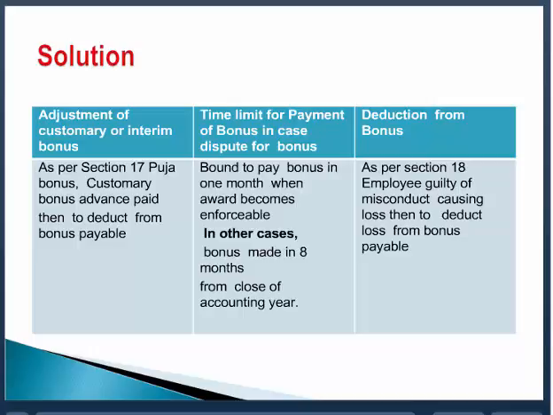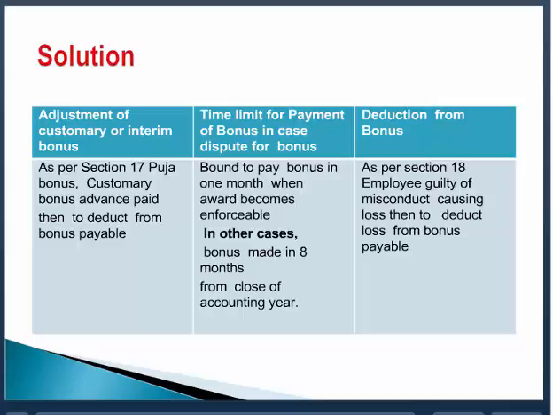But here in this case, section 18, this is section 9. Section 18, guilty of misconduct. Loss is caused, you can deduct, correct, to the extent of the loss only, in an accounting year where the loss has happened. So this is the difference between section 9 and section 18.